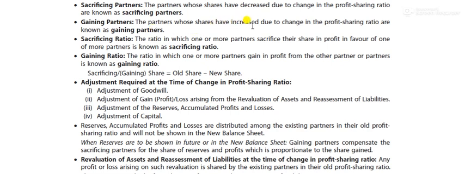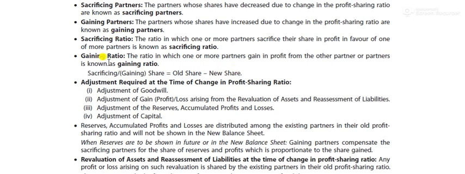To calculate the sacrificing ratio or the gaining ratio, we need to learn this formula. What is the gaining and sacrificing formula? Old share minus new share. Listen to it.